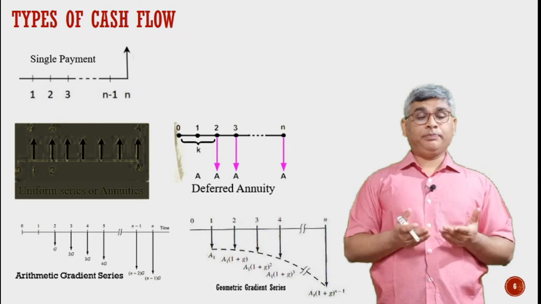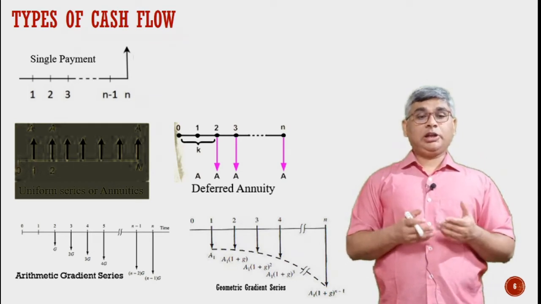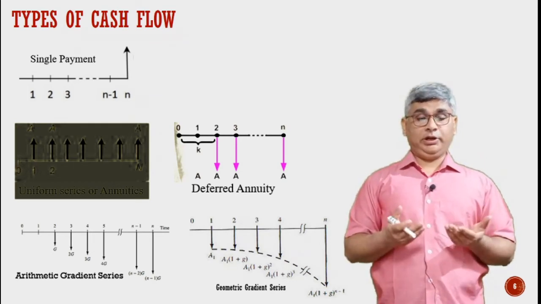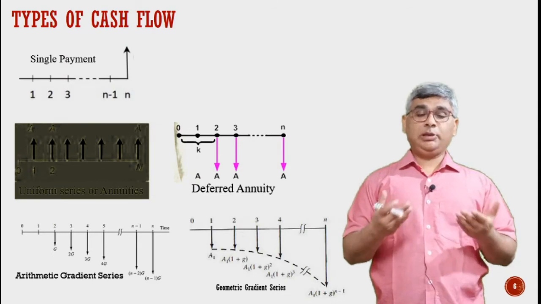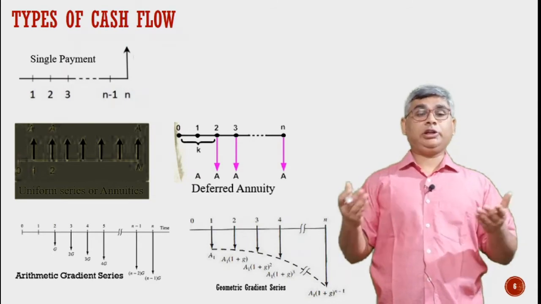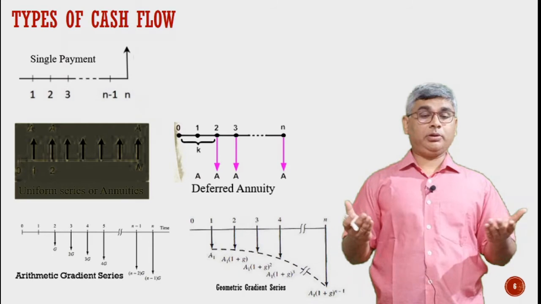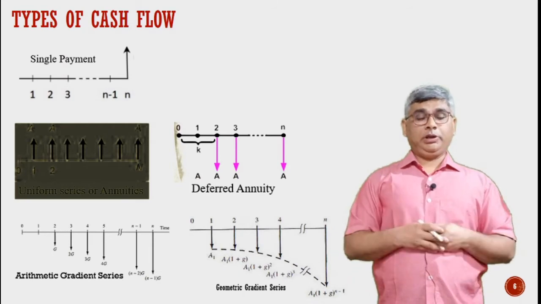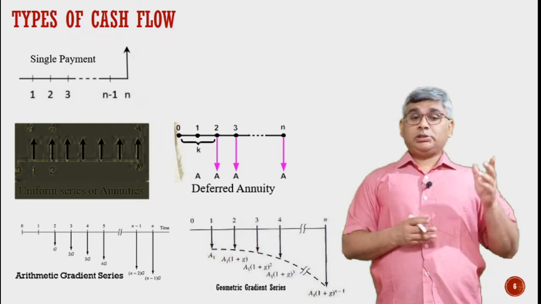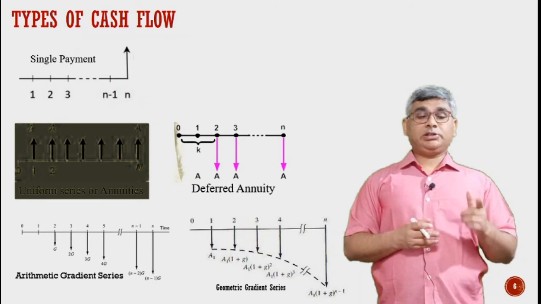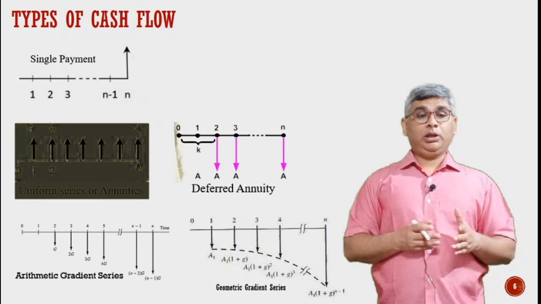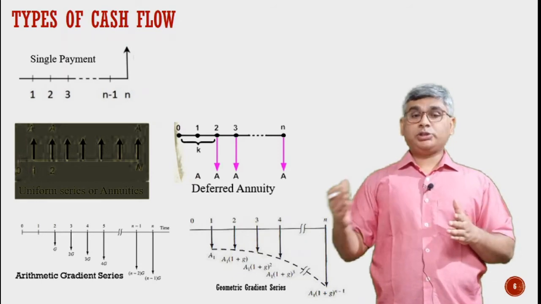A very simple example for this is the repayment of a loan. Every time we are paying the same amount of money extending to 5 years, 10 years or 15 years, whatever may be the repay period. So the important thing is the first transaction is occurring at the end of year 1 and the same transaction continues till the end.